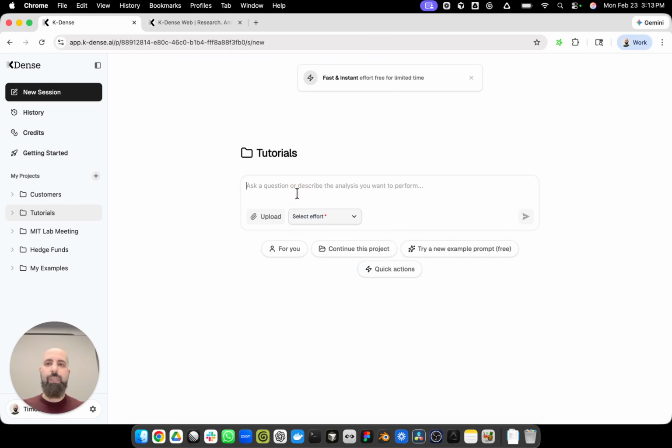What I'm going to do is have Cadence Web evaluate a startup idea I have. So think about the market potential of the idea, the feasibility, really anything that comes to mind. In Cadence Web, we have different effort levels. Considering that this is something I want to be heavily analyzed because I might be spending a lot of capital on this idea, I just want to make sure that I get the best quality output possible. So I'm going to go with Pro mode, and I'm going to ask Cadence Web to evaluate my startup idea.